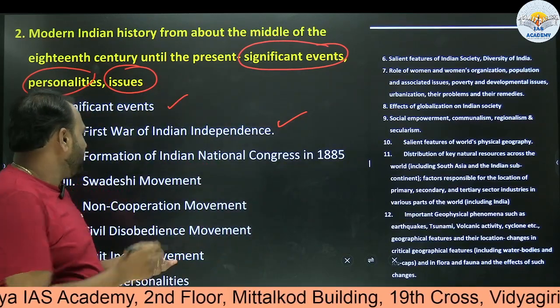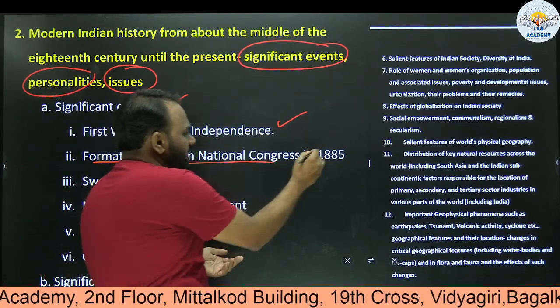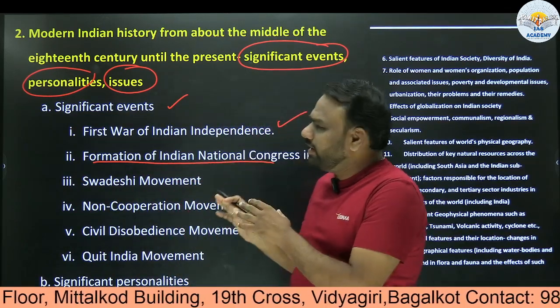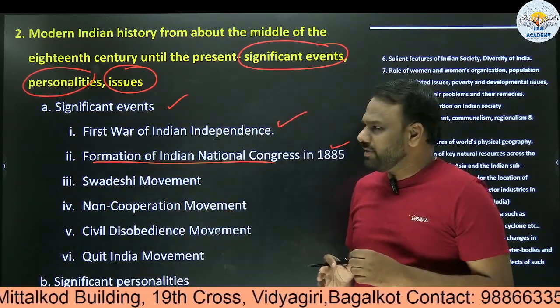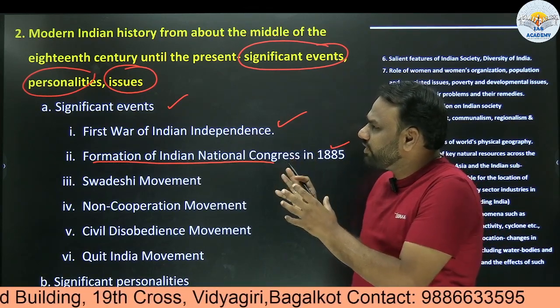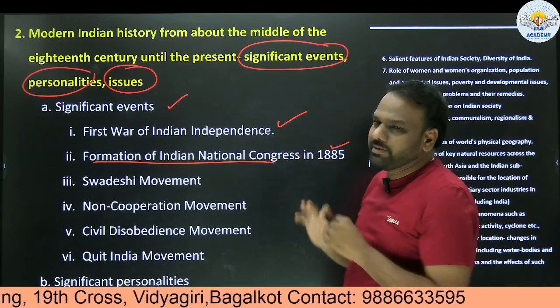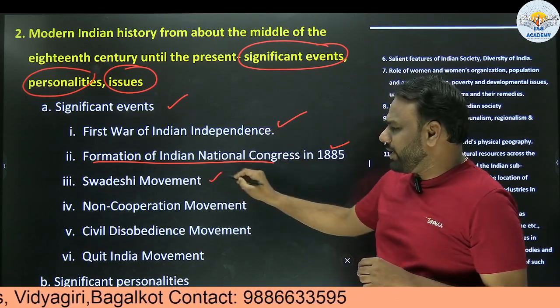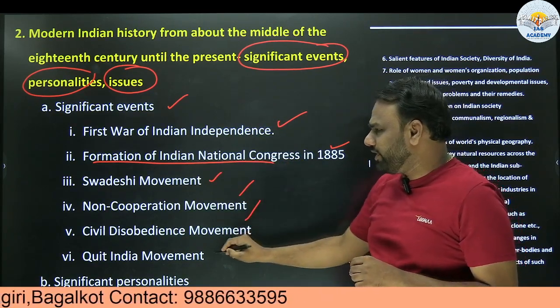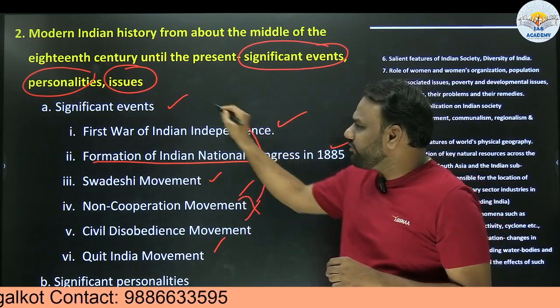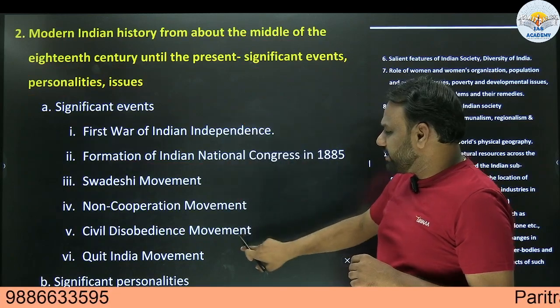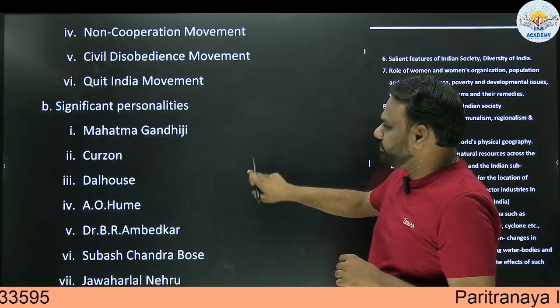Next, formation of Indian National Congress in 1885. We have already discussed these topics in detail in a separate video. You can refer to the same. But here we are trying to decipher the syllabus, what exactly this syllabus means. So this is an important event. Swadeshi movement, non-cooperation movement, civil disobedience movement, Quit India movement. These are all significant events of modern India.